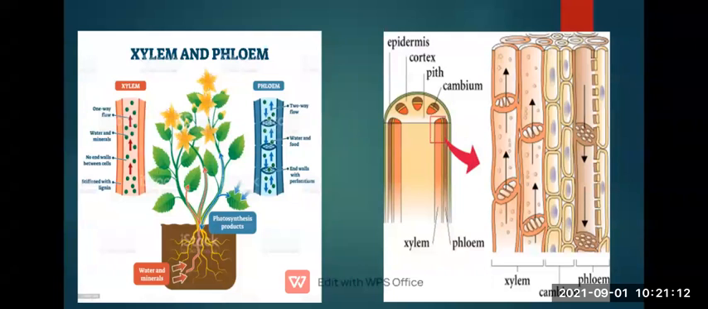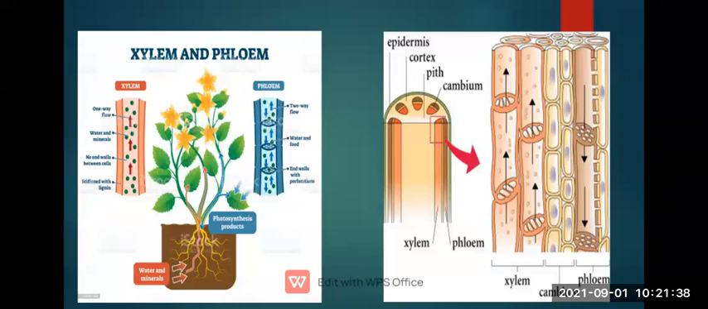So it reaches each and every leaf, and in that leaf, when the food is produced, then what happens to the phloem? Phloem transports that food to each and every part of the plant. And in the right side picture, you can see the xylem and phloem.